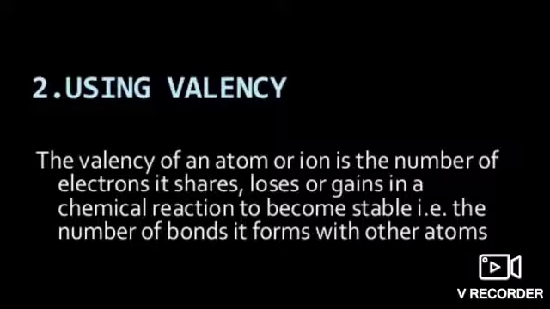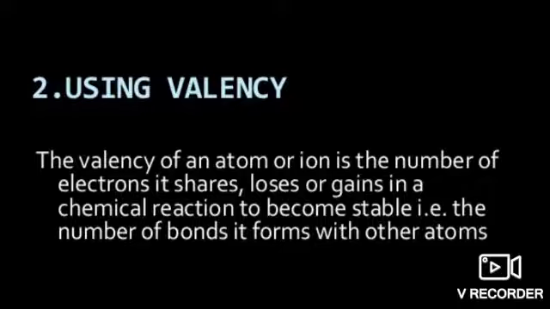Secondly, you have to use the valency to write the formulas. So what is valency? The number of electrons which an atom can share, lose or gain to complete its octet, right? So you can say the valency of an atom and an ion is the number of electrons it shares, loses or gains in a chemical reaction to become stable, the number of bonds it forms with other atoms. So that will be termed as valency.